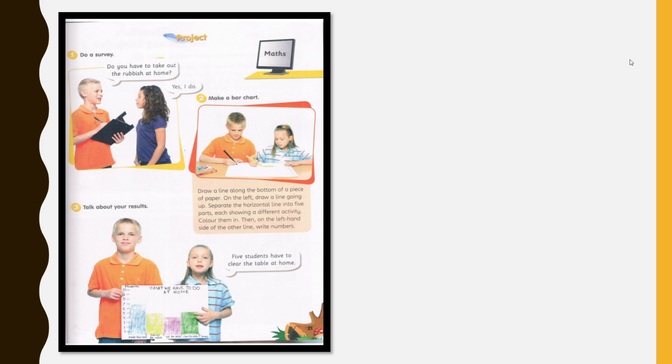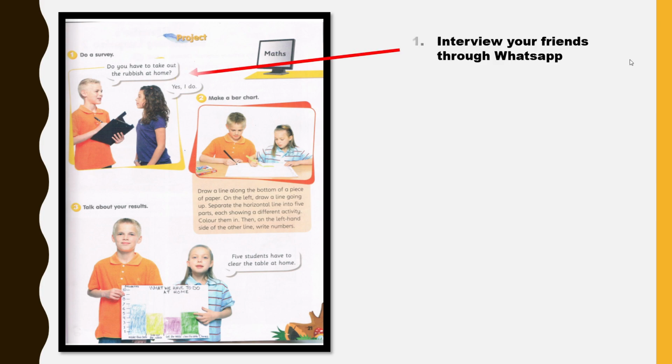This picture, I grabbed it from your student's book, page 21. Through this picture, I'm going to explain to you the procedures that we are going to do for our lesson today. First and foremost, we are going to interview our friends through WhatsApp because currently we are all under MCO, so it's impossible for us to go and meet our friends and interview them face to face. So through WhatsApp, we are going to ask our friends what their favorite subject is.